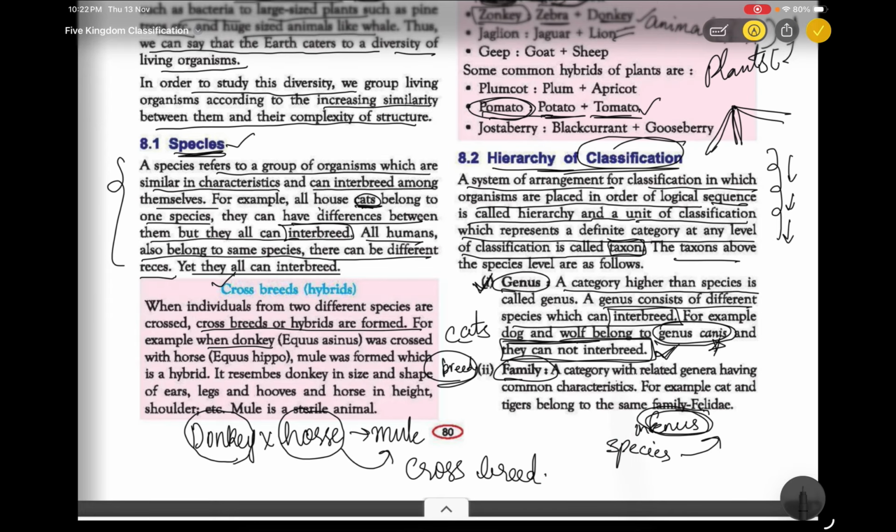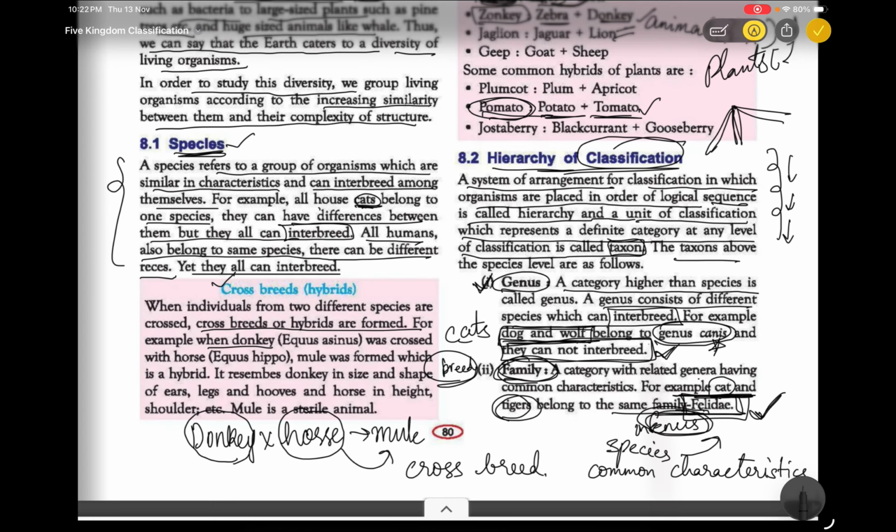Next, family: a category with related genera having common characteristics. In a family they have common characteristics. For example, cat and tiger belong to the same family, that is Felidae. You need to remember the family name. Cat and tiger belong to the family Felidae. And dog and wolf belong to the same genus, that is Canis.